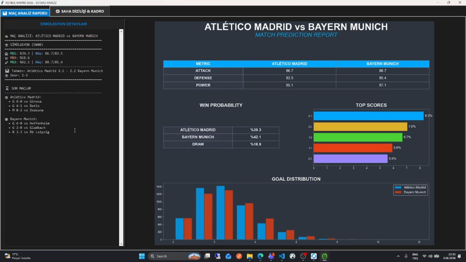Start. It just takes a few minutes. As you can see, according to our program, it says Bayern Munich is going to win 2-1 against Atletico Madrid.